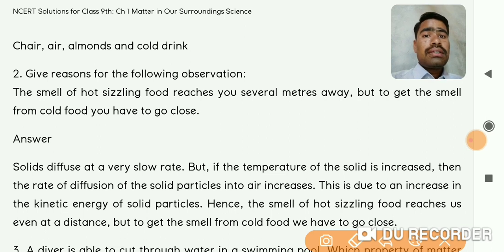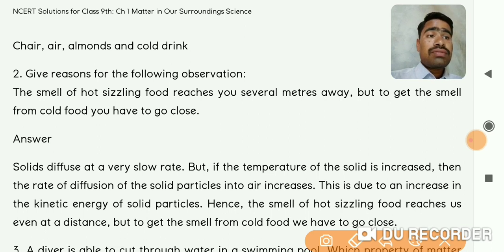Here the answer is: solids diffuse at a very slow rate. If you keep a big wooden block on the ground, it will diffuse very slowly. Diffuse means the particles spread at a very negligible rate. But if you increase the temperature of the solid, the rate of diffusion of the solid particles into the air increases. So any solid when heated, the rate of diffusion increases.